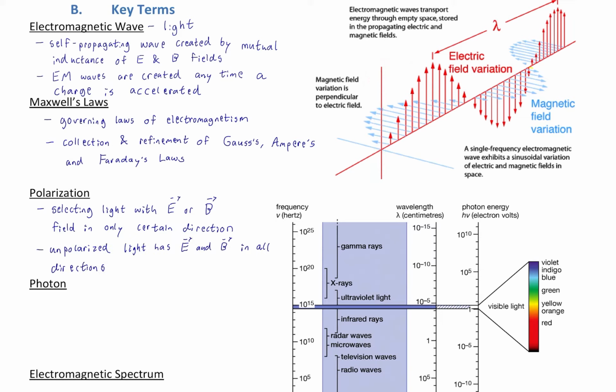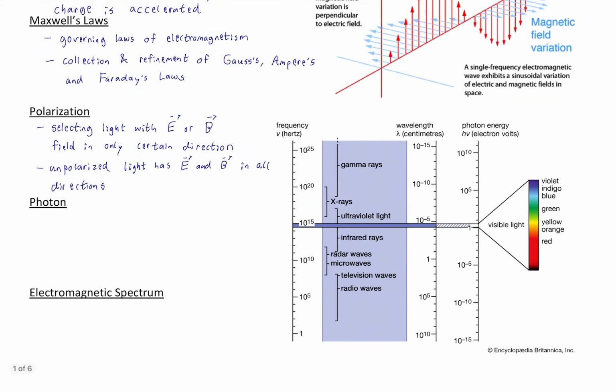Unpolarized light, on the other hand, has electric field vectors and magnetic field vectors in all directions. And that's called unpolarized light. It's the most common type of light that's produced because most sources of light create unpolarized light. It's only through lenses that we can polarize that light.